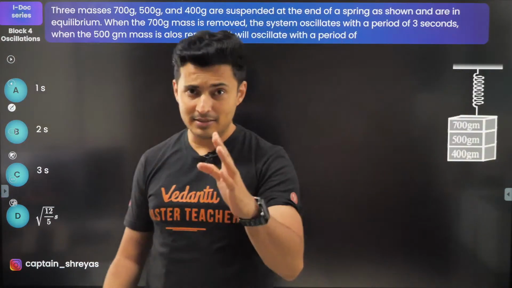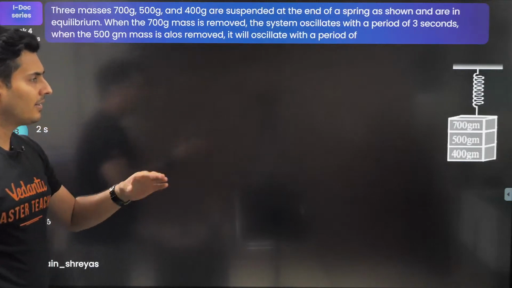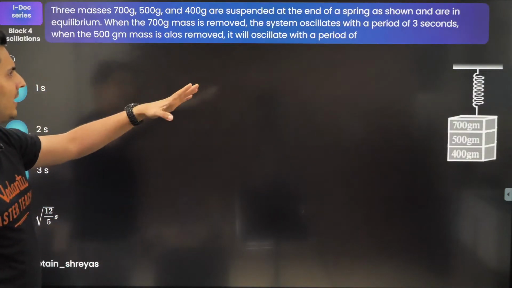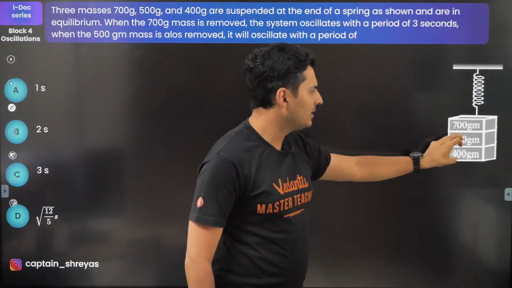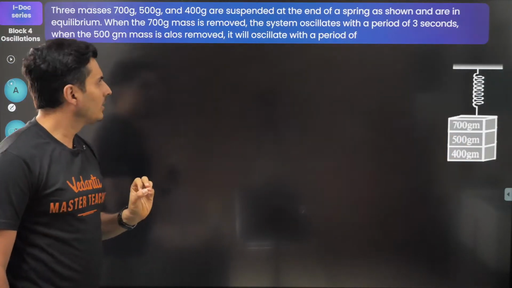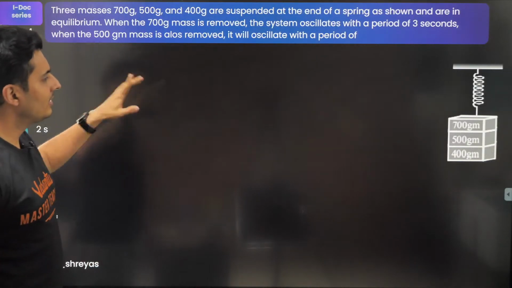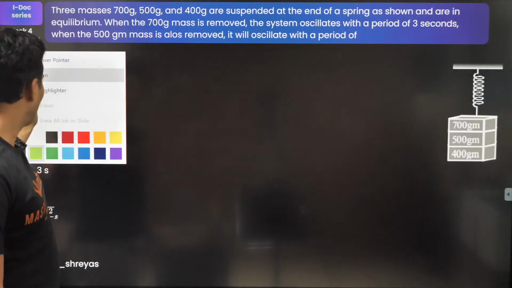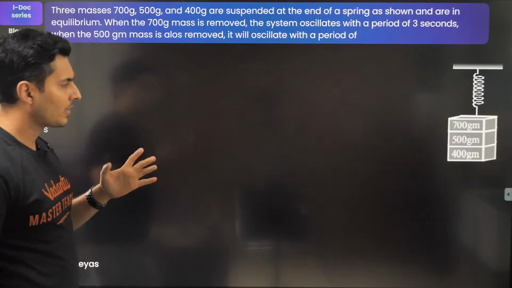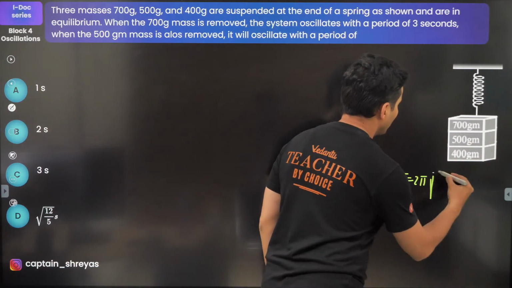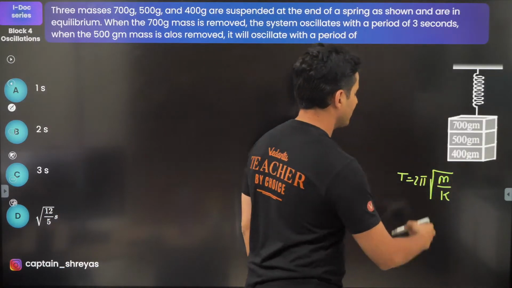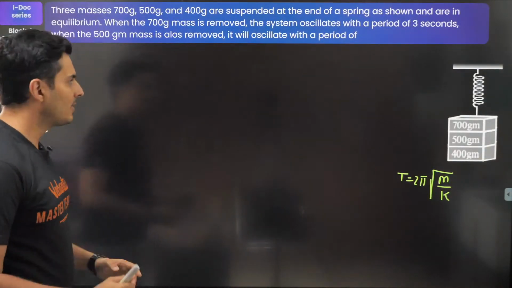Now there are 3 masses, observe it. 3 masses, 700, 500 and 400 grams, and they are suspended as shown. Now when you remove 700 and only these 2 masses are there, the time period is 3. And when you remove 500, then the time period is something else. What is that time period is the question. In general, the time period's formula is nothing but 2 pi under root mass by the spring constant. So take it case by case.